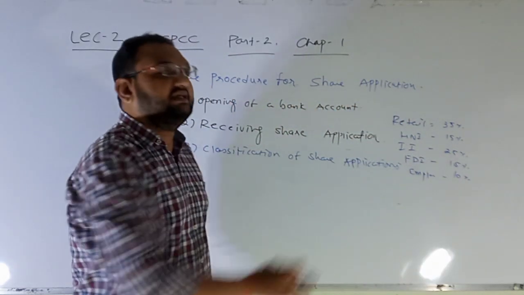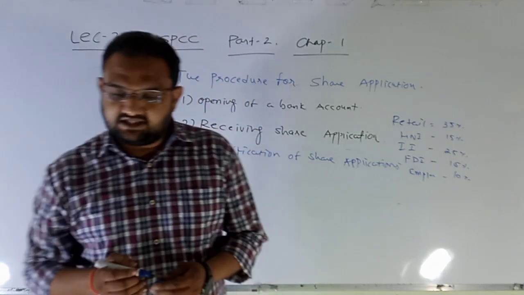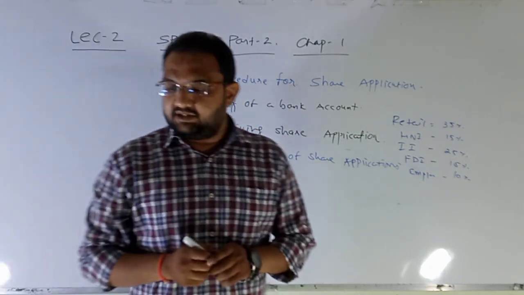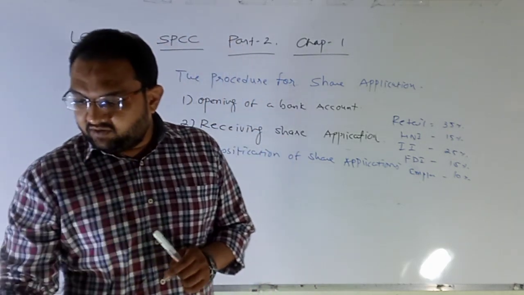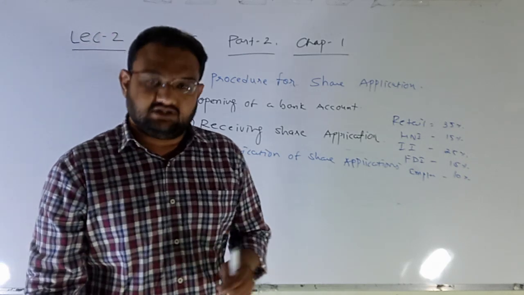So they are showing this category in the prospectus itself, so that a normal person can understand what will be the share allocation process.